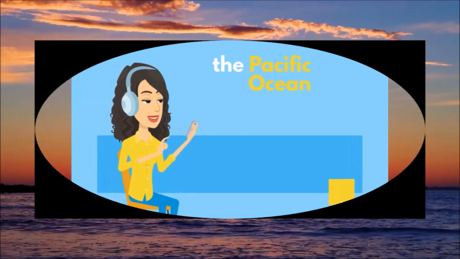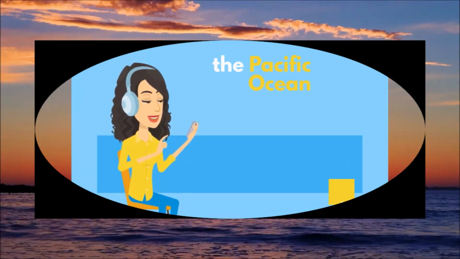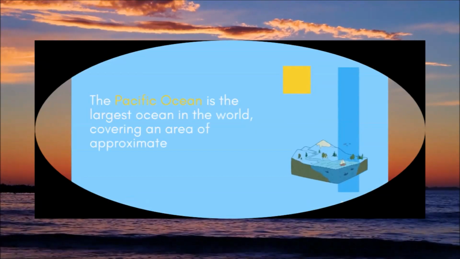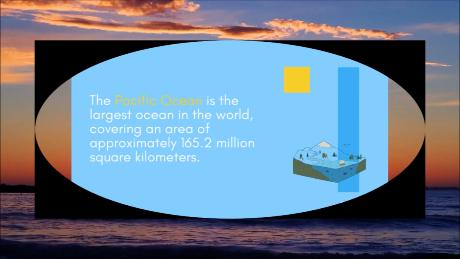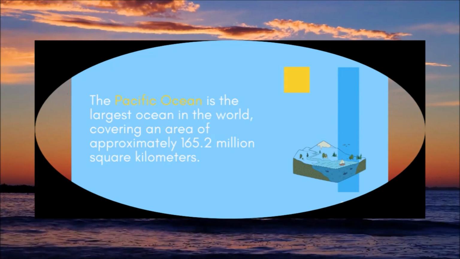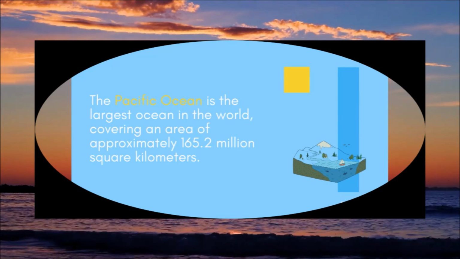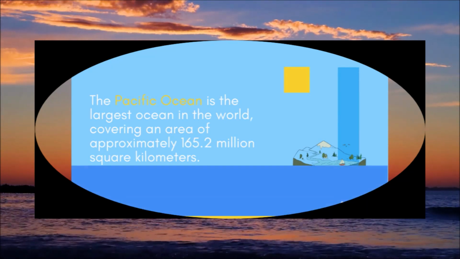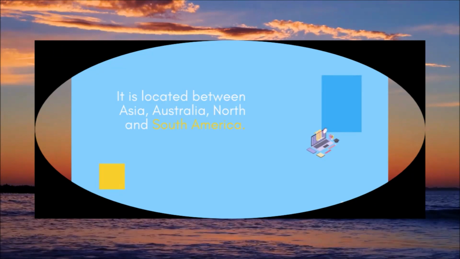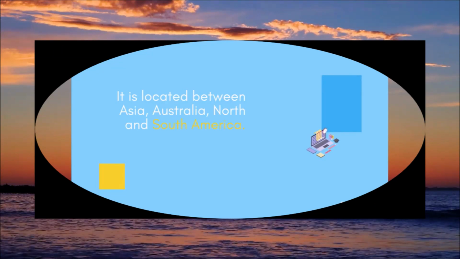The Pacific Ocean. The Pacific Ocean is the largest ocean in the world, covering an area of approximately 165.2 million square kilometers. It is located between Asia, Australia, North and South America.